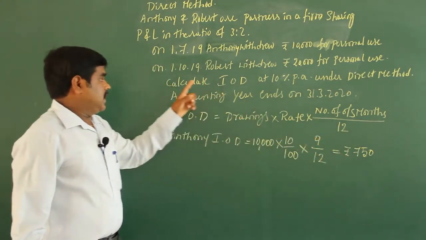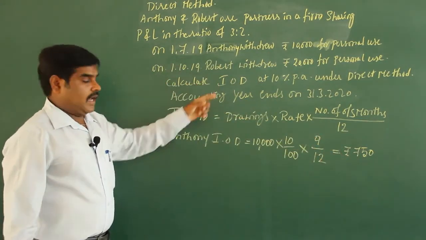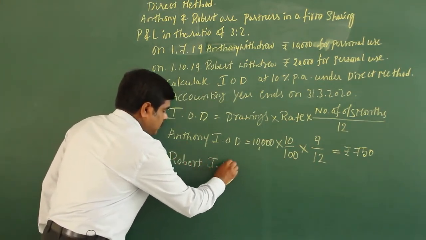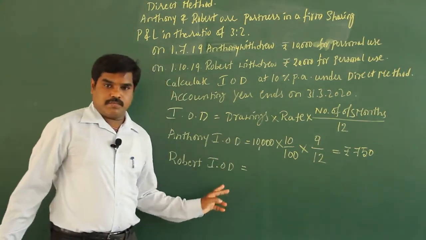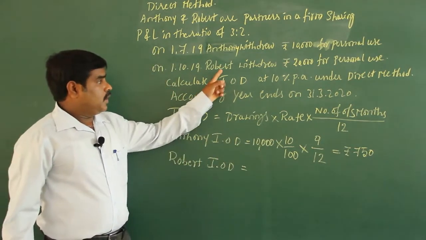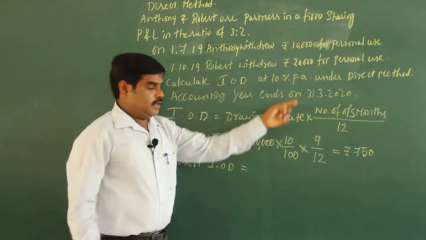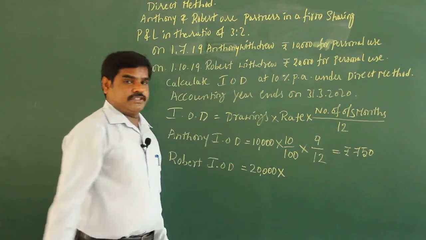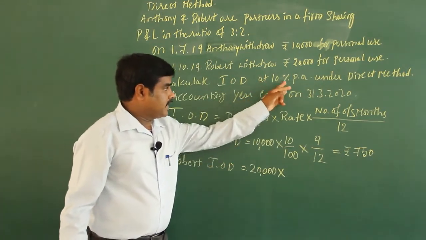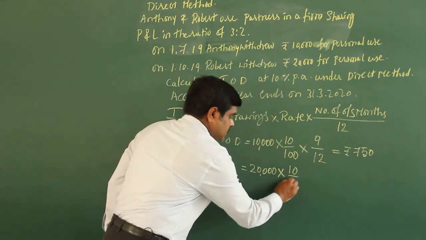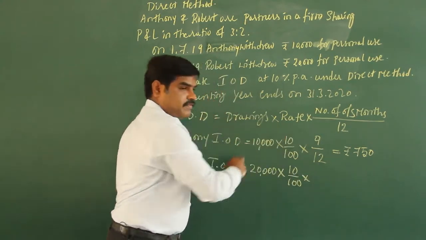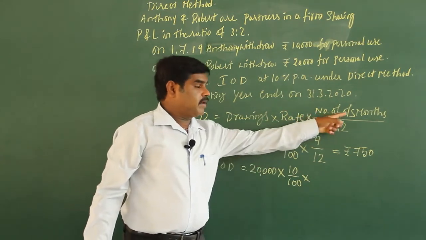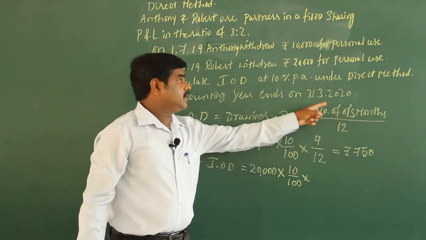Similarly, go to the second partner, Robert. Robert interest on drawing. What amount is drawn by Robert? 20,000 rupees. The amount withdrawn by Robert is 20,000 rupees. Of course, what is the rate of interest? 10%. Just apply the formula. Drawings 20,000, rate 10%, and the number of outstanding months you have to calculate.